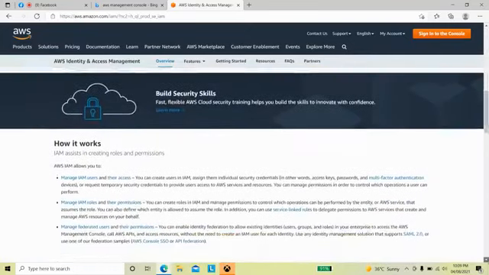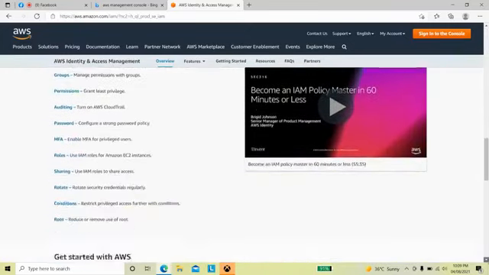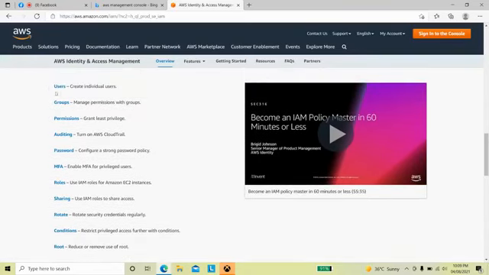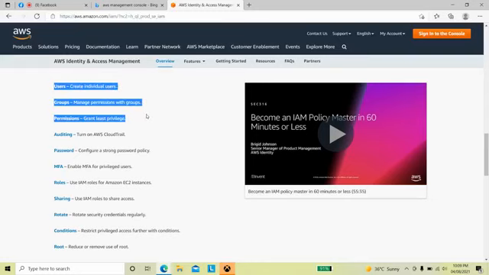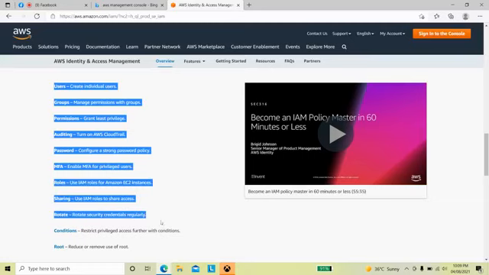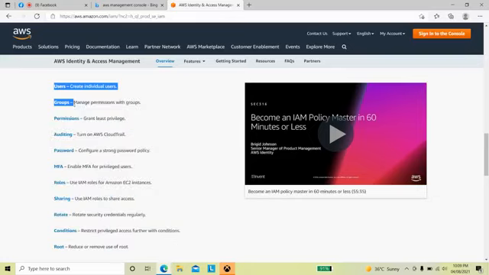As I explained in my last webinar, these are the features: users, groups, permissions, auditing, password, MFA, roles, sharing, rotate, conditions, root. I have explained these features in my last webinar. I am going to show you the lab one by one. In my last webinar, I finished the lab for users, how to create the user and